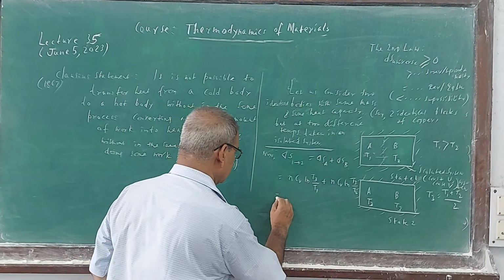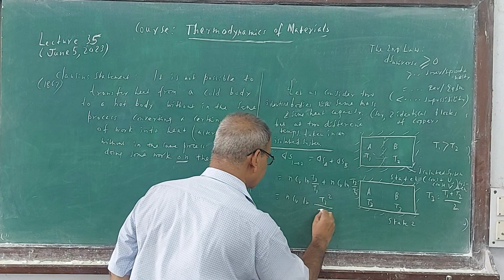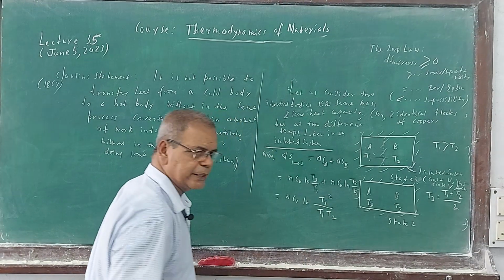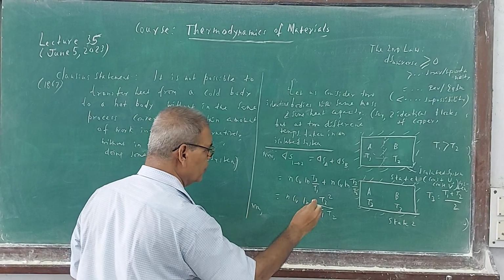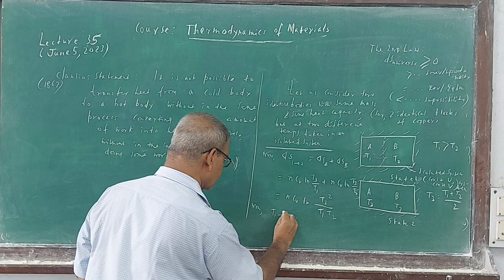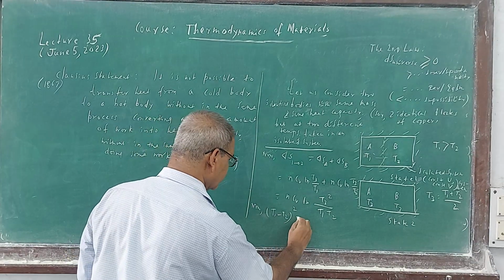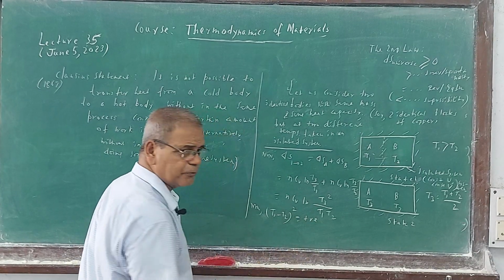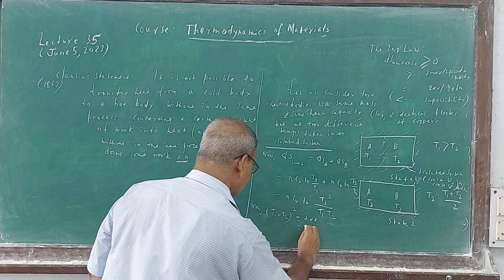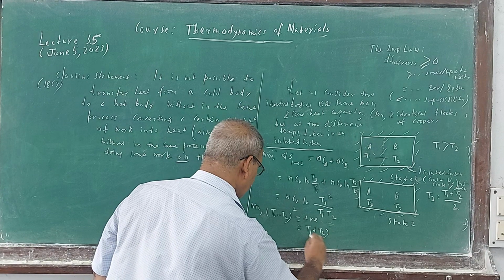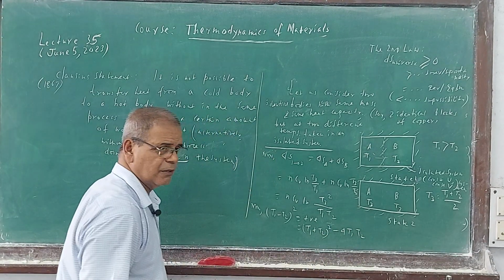So what is this? N Cv ln T3 square by T1 T2. I keep it there. Now a little bit. Now T1 minus T2 square is what? Positive. Is what? T1 plus T2 square minus 4 T1 T2, a little bit of high school.